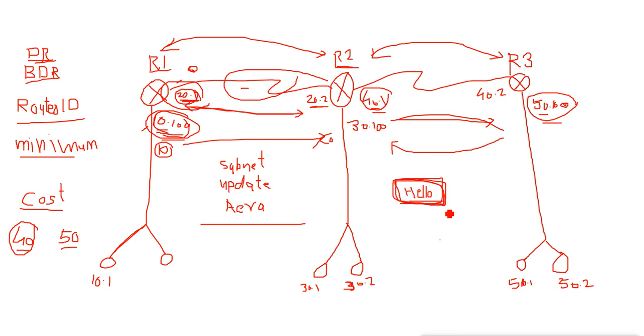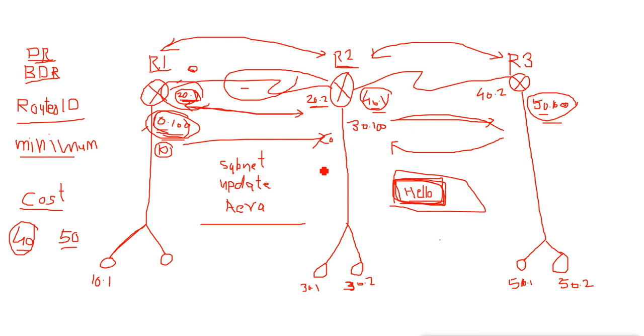So there is no routing loop in OSPF, and that is why it supports a big and large network. We can use OSPF in a large network because it does not create routing loops, because it uses this hello protocol. So whenever anything changes, they very quickly inform the other router about it. They don't wait for the update time. The update time is still there. It is a 90-second update timer.